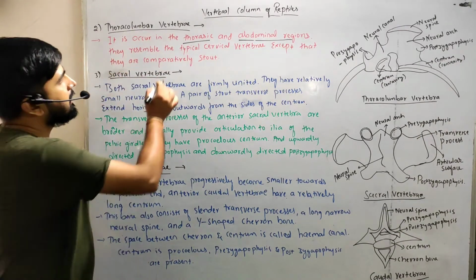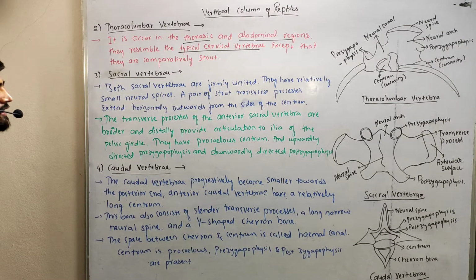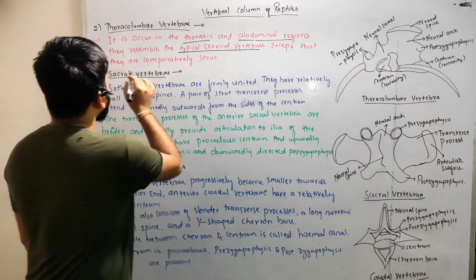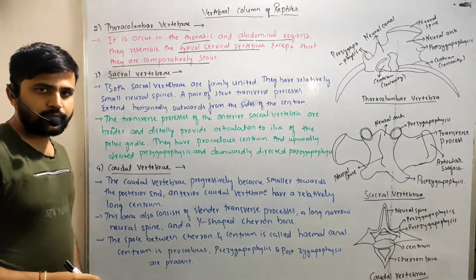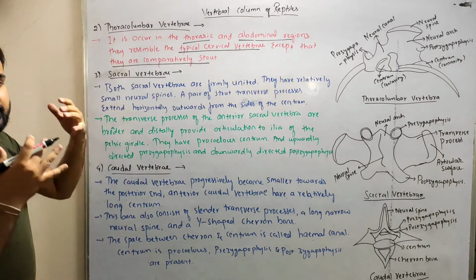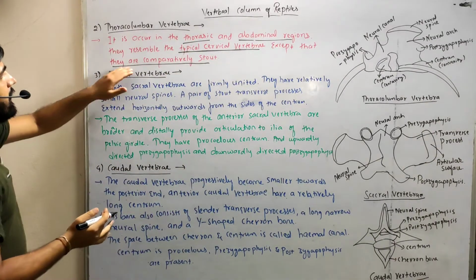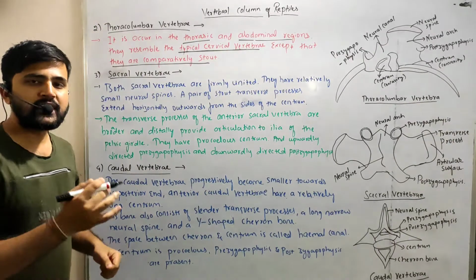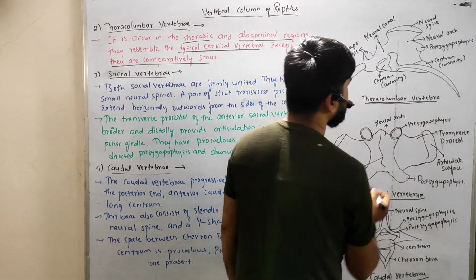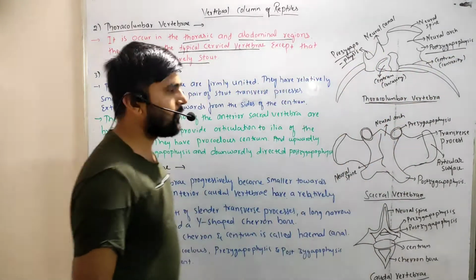They resemble typical cervical vertebra. This thoracolumbar vertebra will resemble that of the typical cervical vertebra, except that they are comparatively stout structures. This is the structure of the thoracolumbar vertebra, which consists of both post-zygapophysis and pre-zygapophysis,